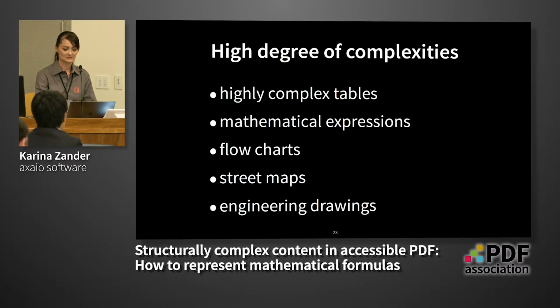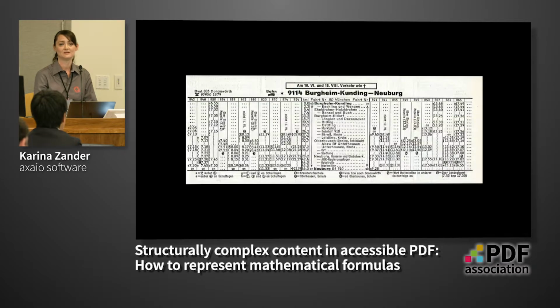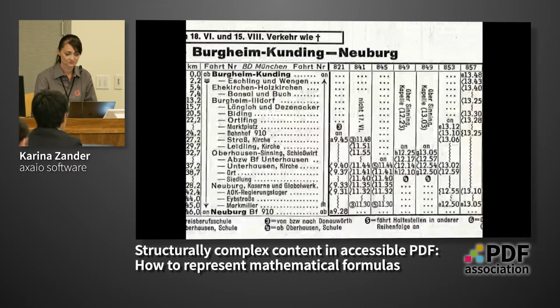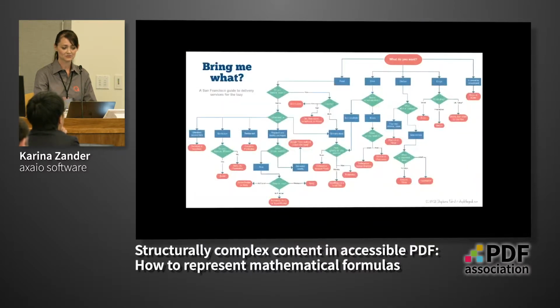So imagine such a bus timetable. It's even for me difficult to catch up where I have to find what. And what about a screen reader, or such an org chart? It's obvious that here is nothing linear anymore.